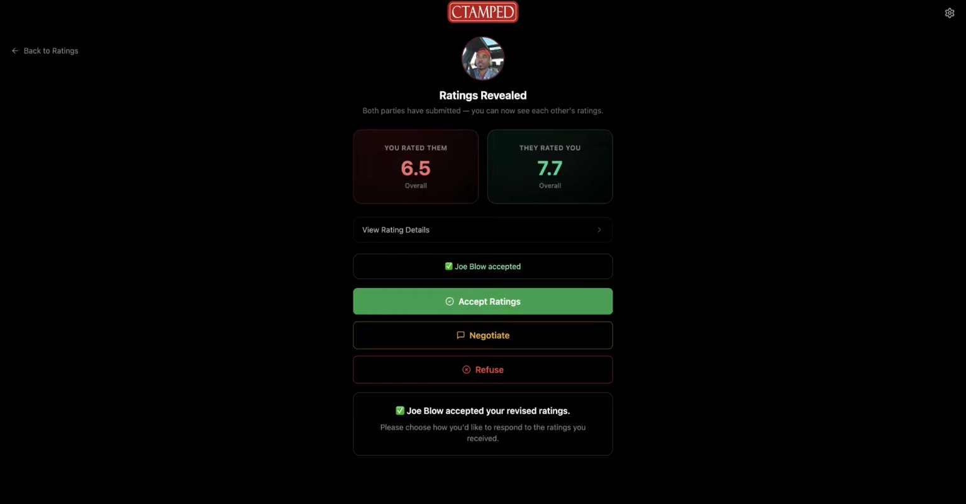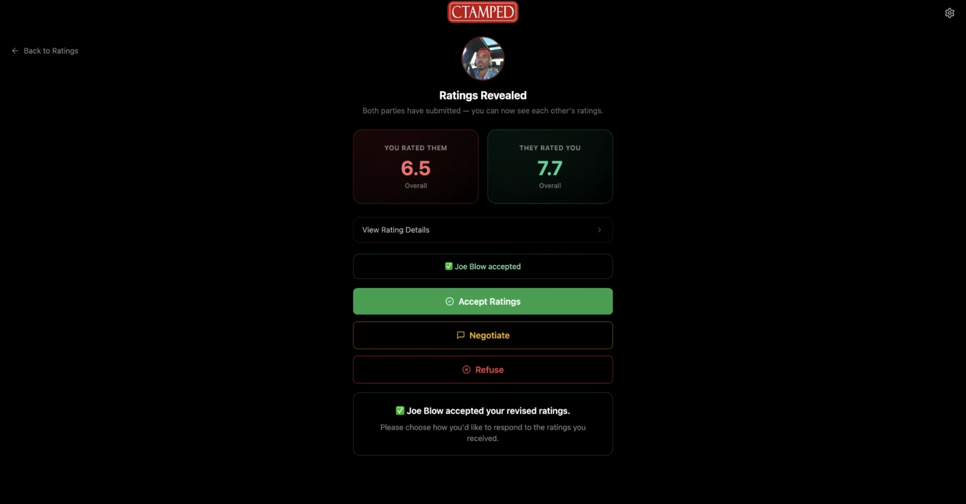Then the both of you will receive each other's ratings to review. Now you see what they rated you. You have 3 choices here: accept, negotiate, which means you are telling the other user you don't agree with what they gave you and you want to negotiate it. But keep in mind, doing this, the user has to agree to the negotiation. And if they refuse the negotiation, you'll be stuck with what they gave you.